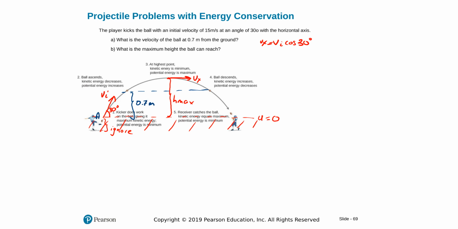Call the initial point A, this point B, maybe this point C. So part A, you'll say energy at A plus work minus E thermal equals energy at B, but you know, air friction is ignorable, no work is done, so energy at A is equal to energy at B. At B you have kinetic and potential, so UB is there, KB is there. That will help you find the velocity at B. There will be a velocity B. Let's call the initial velocity velocity A.